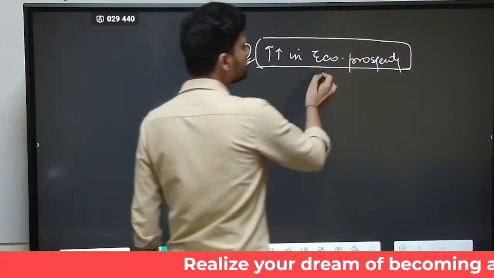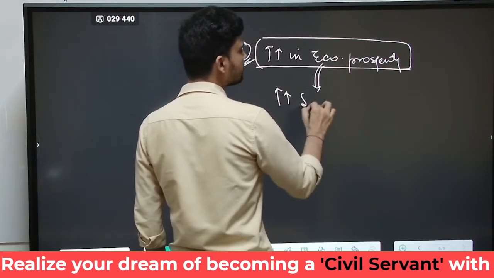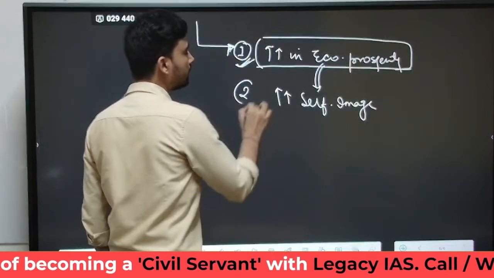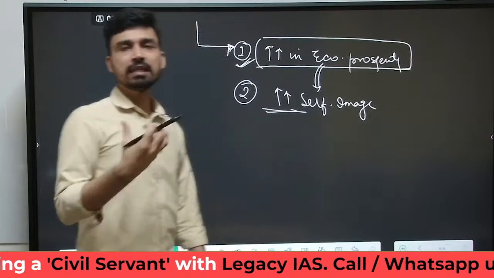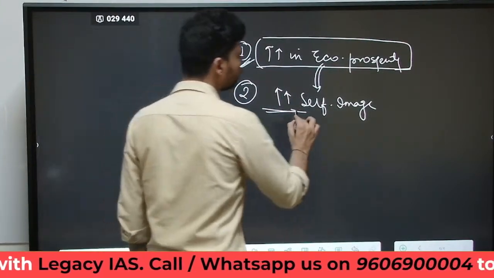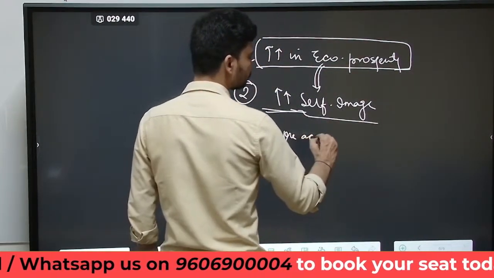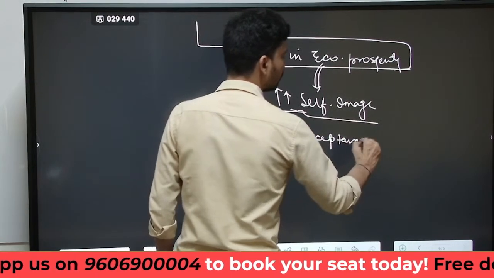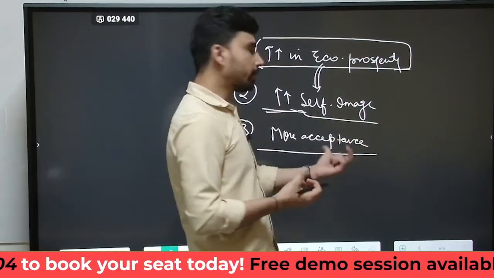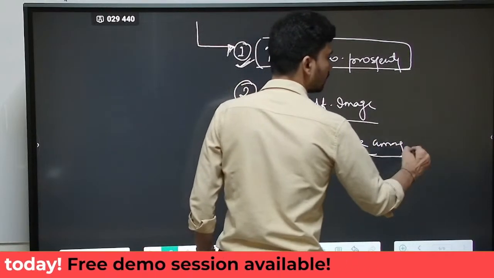So when there is an increase in the economic prosperity of that particular caste, what happens? There is an increase in the self image of that caste in the eyes of itself. So it gave rise to an increase, elevation or enhancement of the self image. As there is an elevation in the self image, what happens? There is more acceptance of their higher economic status by the other higher castes having the higher social status. So more acceptance among society.